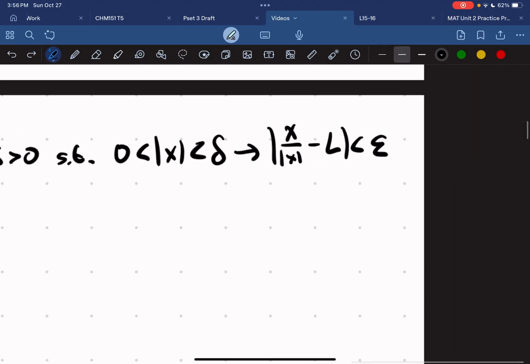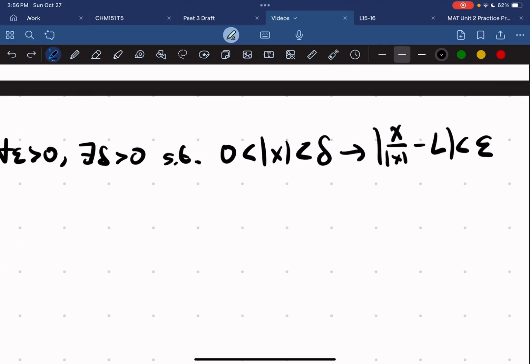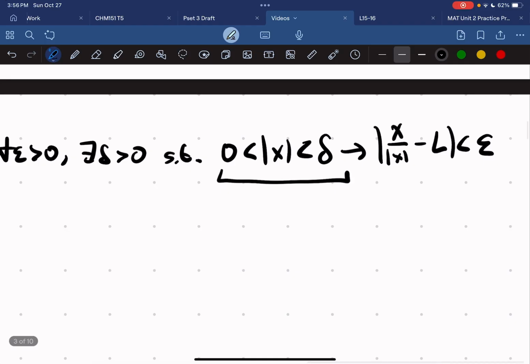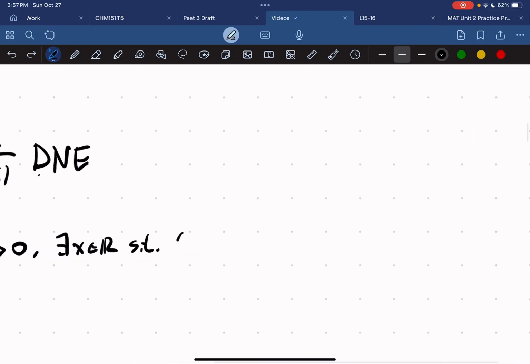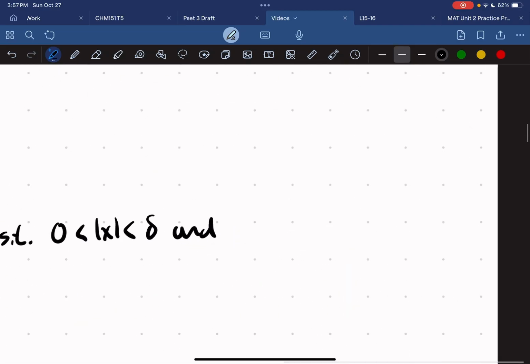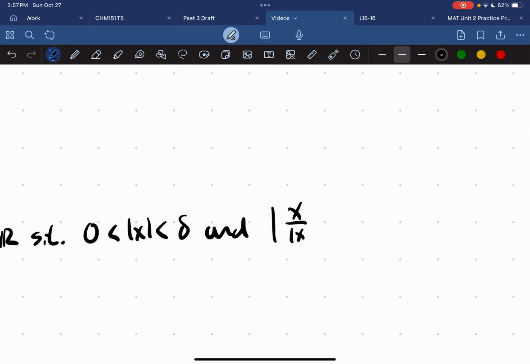So if we want to disprove a conditional, we want to say that, okay, there's a case where this is true, but this is not true. And that automatically disproves the conditional. So such that 0 is less than the absolute value of x, which is less than delta, and x over the absolute value of x minus L is greater or equal to epsilon.